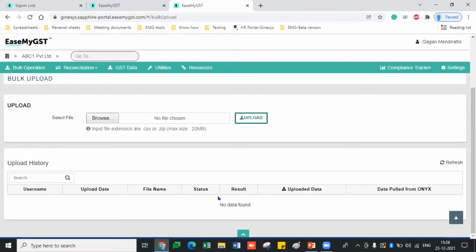that this six-digit HSN code is not correct, that it should be an 8-digit HSN code, or the HSN code is not correct, that it should be some other HSN code, or any other validation that will be available in that view section of the GSTR1 part.